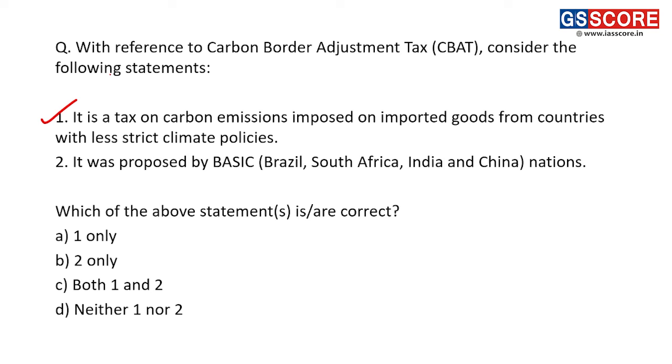So this is the initiative of European Union, wherein they will be taxing those imported goods which are imported from countries which do not have strict emission reduction strategies, right? And that's why they'll be imposing tax on those goods which are being imported from such countries, and that tax will be called as carbon border adjustment tax.